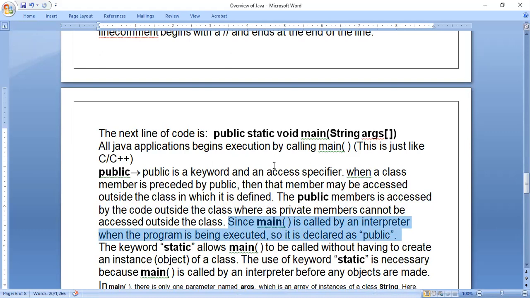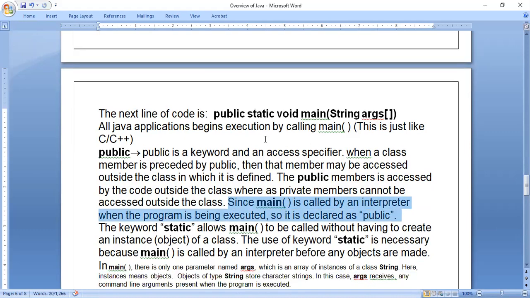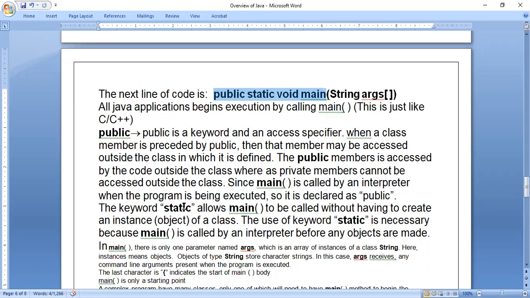So this much we came to know about why we have to declare the main function as public in Java programs. In an interview, I think this is a 100% question. They will ask why we have to write this line, public static void main. So we have to explain each one: why we write public, why static, why void, and main. Now, coming to the static keyword, we will see what it is.